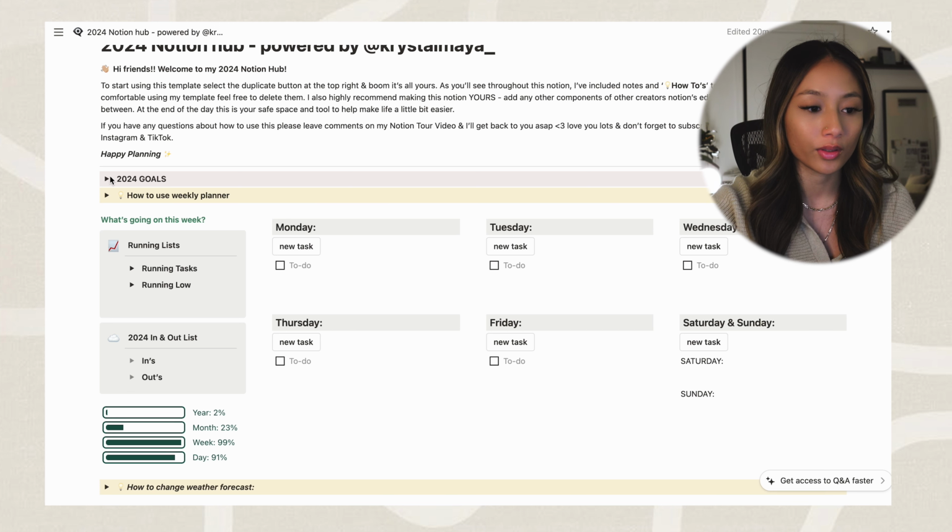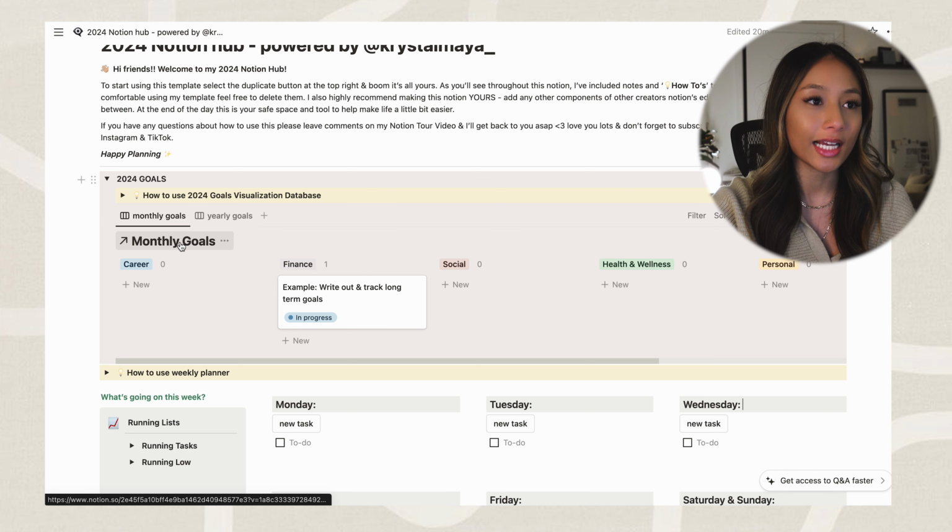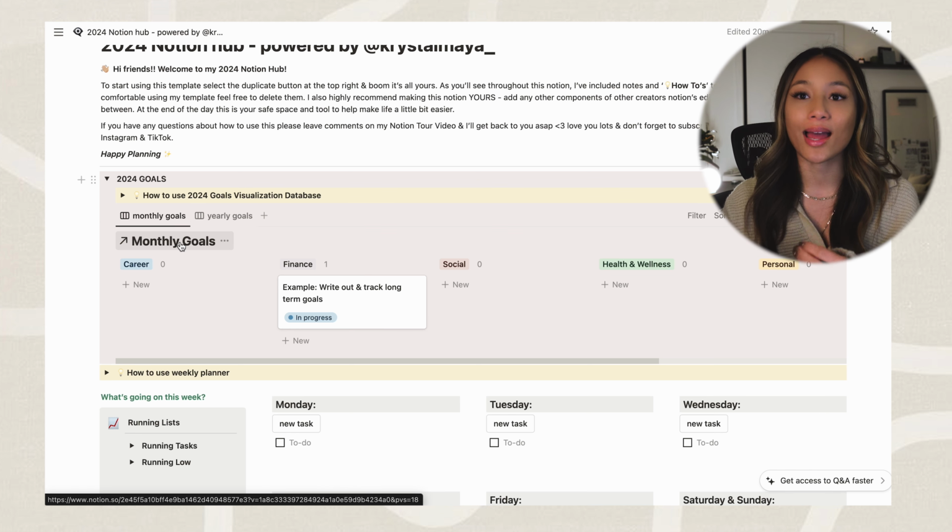So now actually going into my setup, the first thing you will see is this 2024 goals toggle. This toggle, you'll be able to view your monthly goal and your yearly goals. And this actually links out to a separate page, and that page is where I actually do all of my goal setting every single month. This is really just meant to be a quick visualization of all of my goals that I can view on the go. And we'll talk about that page later on in this video, but I wanted to quickly show you this. The reason I did it this way is because last year I realized that I was setting goals and I was forgetting about them, or I didn't have an efficient way to track the status of my goals.